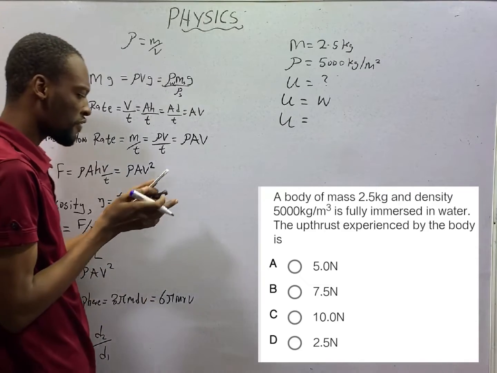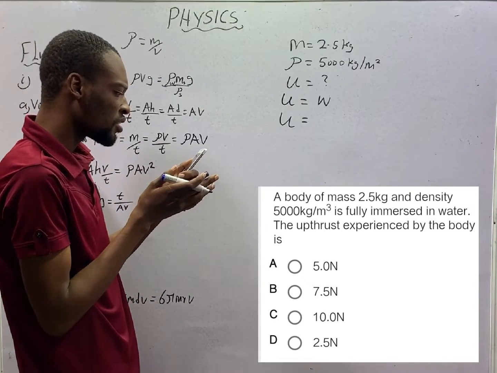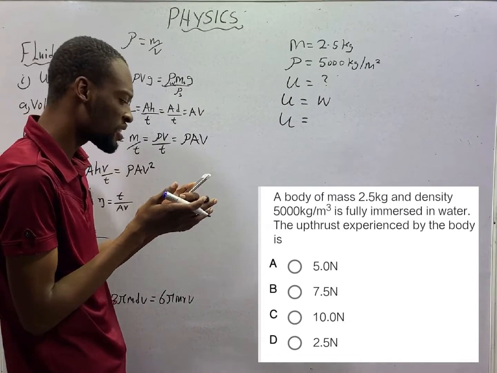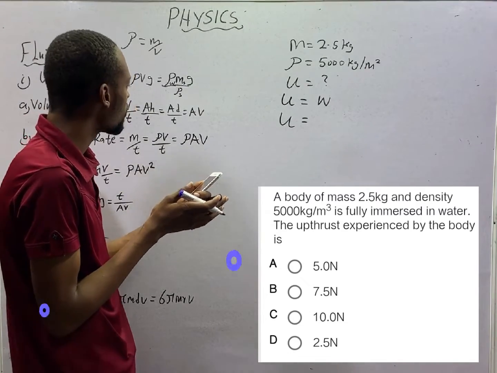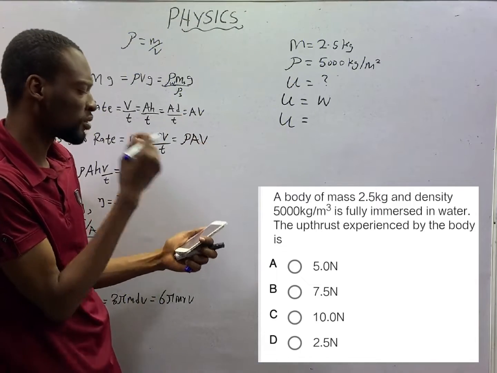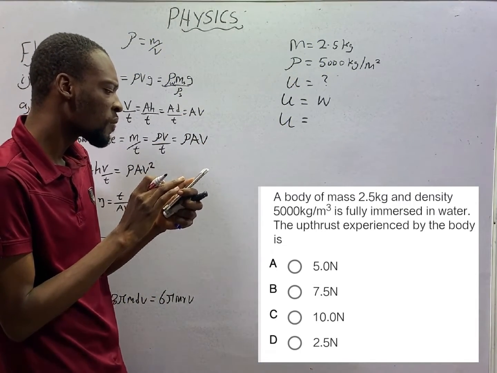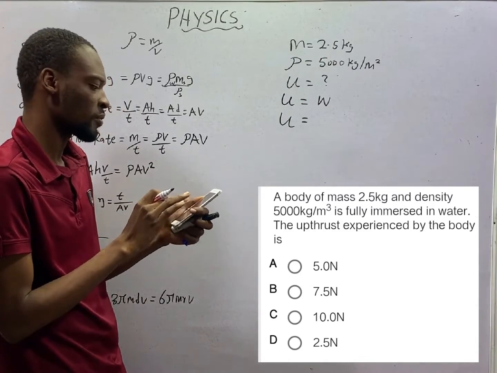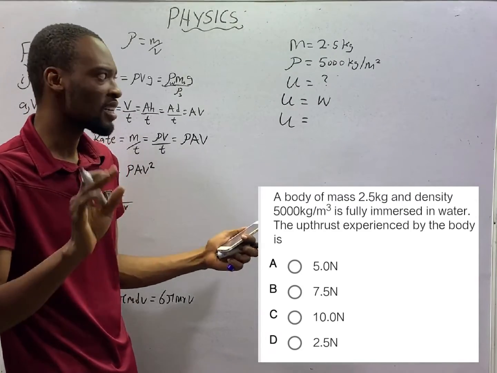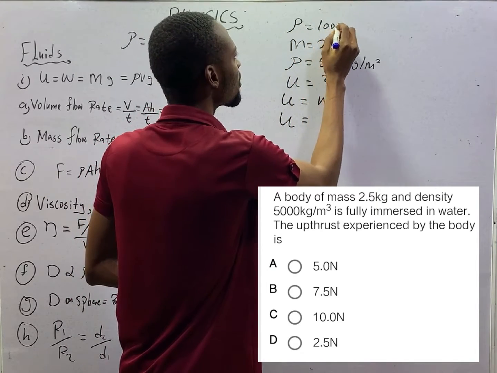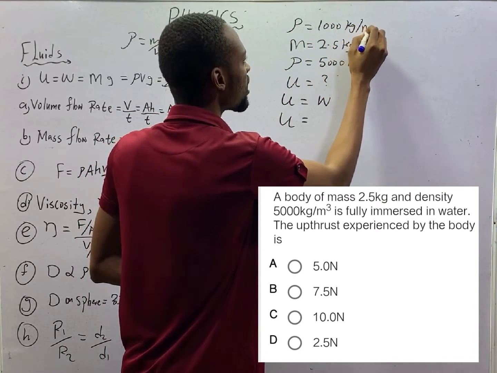Now, what do we have? We have the mass of the body, and we have the density of the body. In this type of question, you don't expect anyone to give you the density of water. The density of water is constant. Density of water is 1,000 kilogram per meter cube.